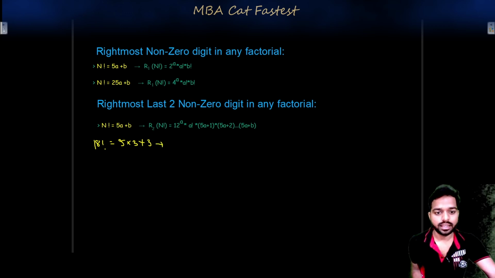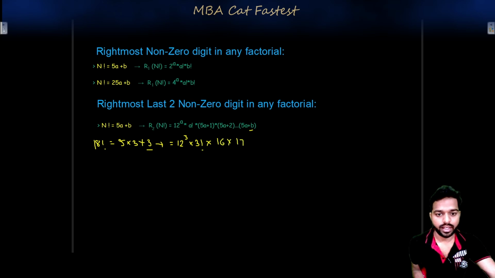You write this in the form of 12 to the power a, which will be 12 to the power 3 multiplied by 3 factorial, and then you write it down till you get 1 plus 2 plus 3, which means till b is 3 here. So 5 threes are 15, 15 plus 1 becomes 16, multiplied by 17, multiplied by 18. Whatever the last two digits you need to calculate for this, you will then get the answer.